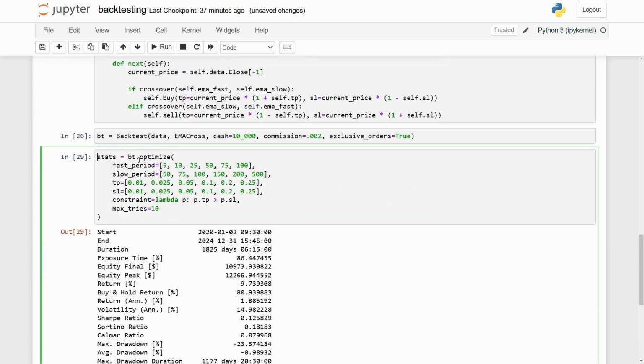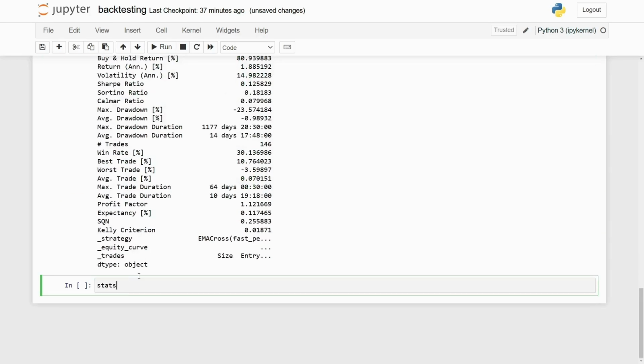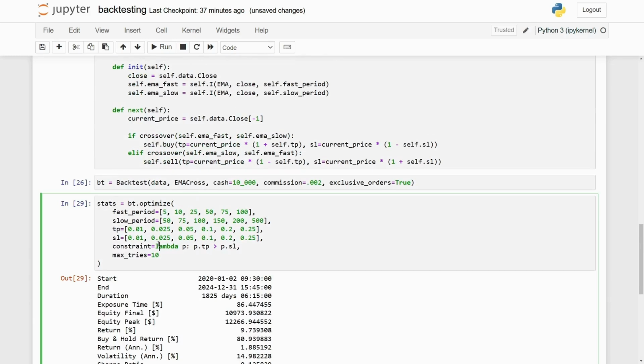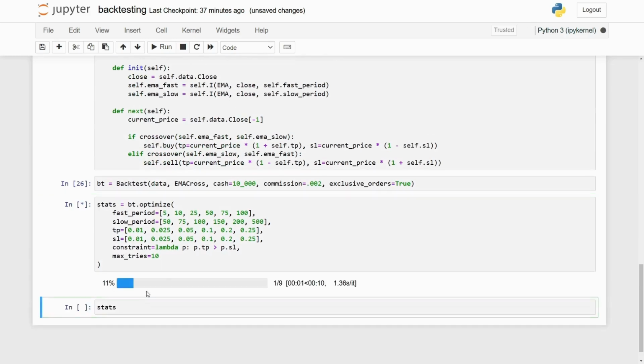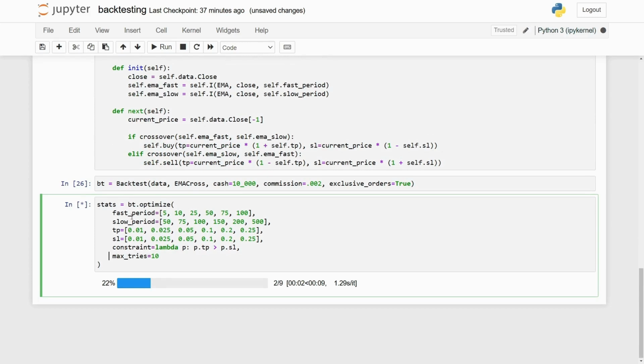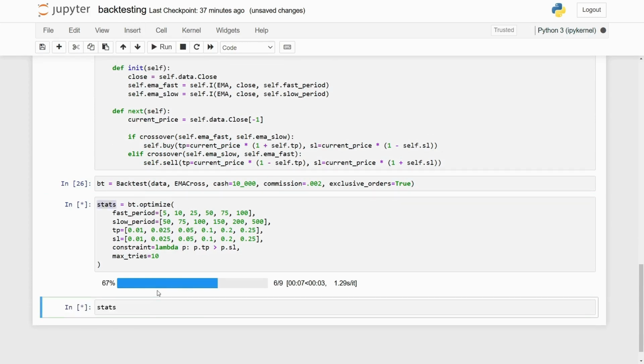So I've just made a few changes. I've just added this max tries parameter because it's taking quite some time, and we don't need the heat map there. We're just going to return the stats. So I'm just going to run this again quickly. We're setting the max tries to 10, and let's have a look at the stats once this is finished running.